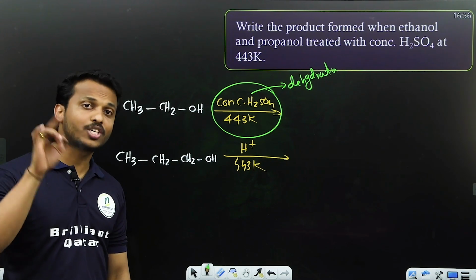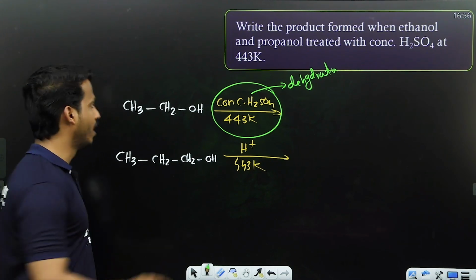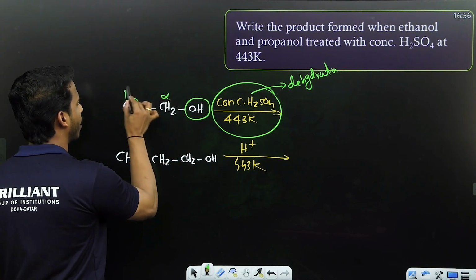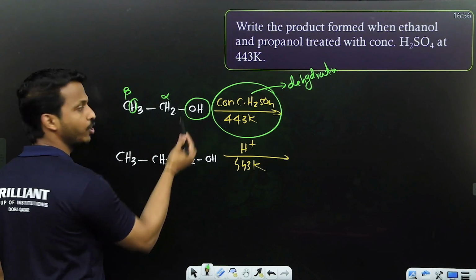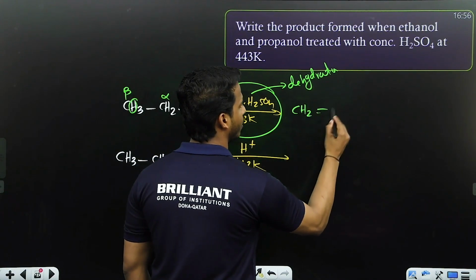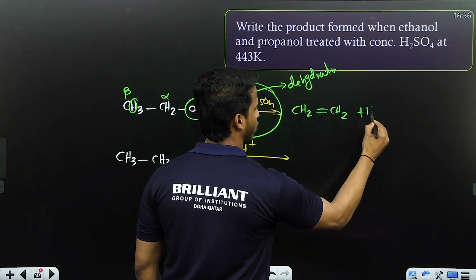Same thing, but instead of halogen, here it is alcohol, that's it. Take alcohol from alpha, take hydrogen from beta. H and OH means water, cut. There is a double bond. You will get ethene plus H2O.